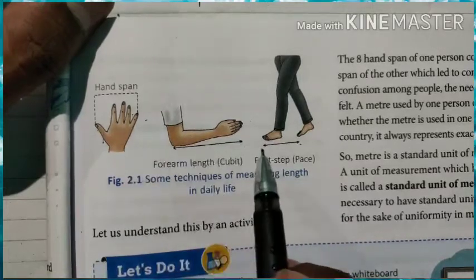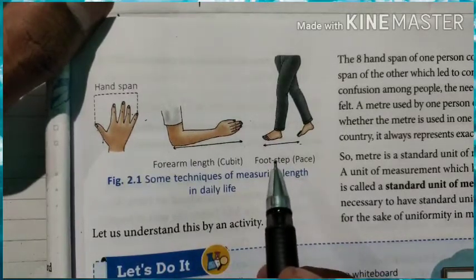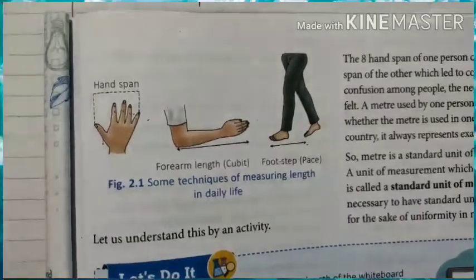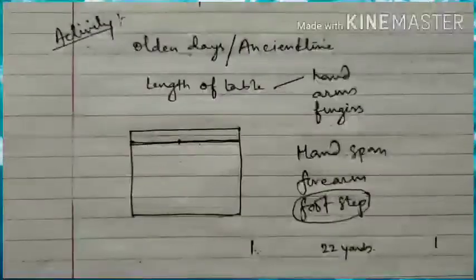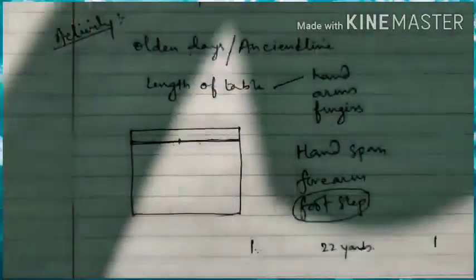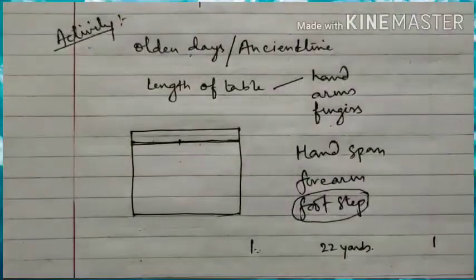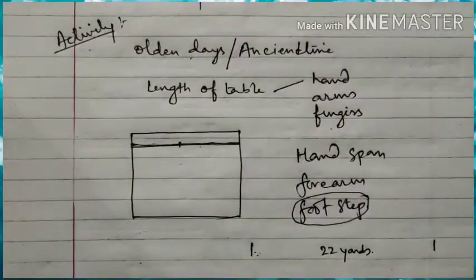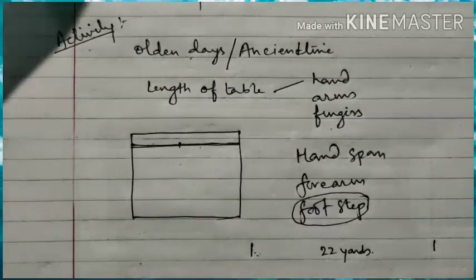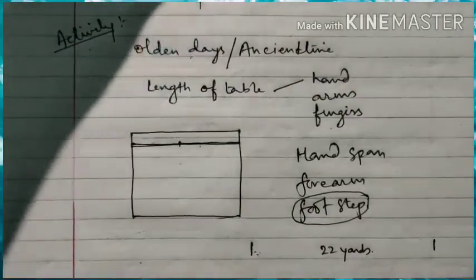Now this was not a convenient way of measurement. To make it convenient, people thought of a standard unit. That standard unit should be available everywhere. It should be perfect for every place. Now in the next video we will learn what a standard unit is, who has prescribed the standard unit, and what the other units are. Today up to here we are doing. In the next video we will see the other contents.